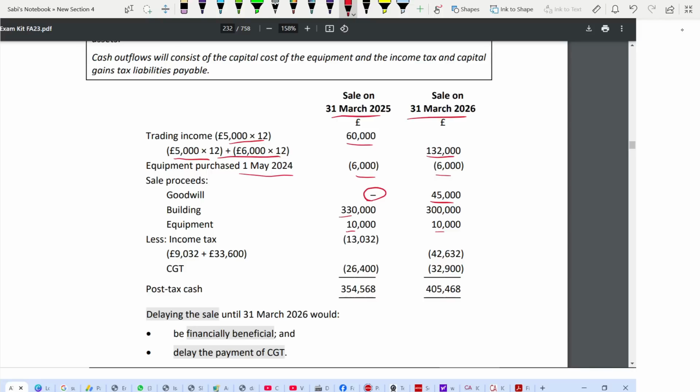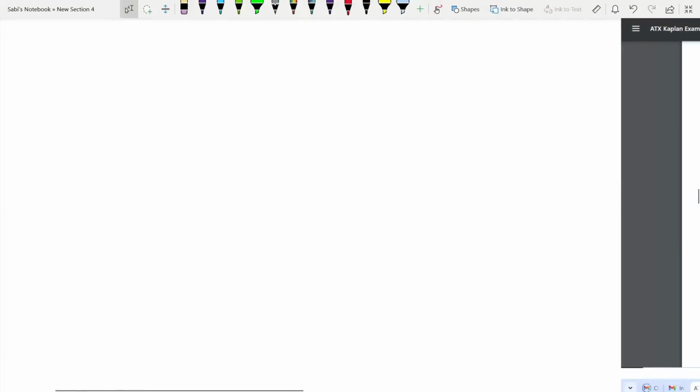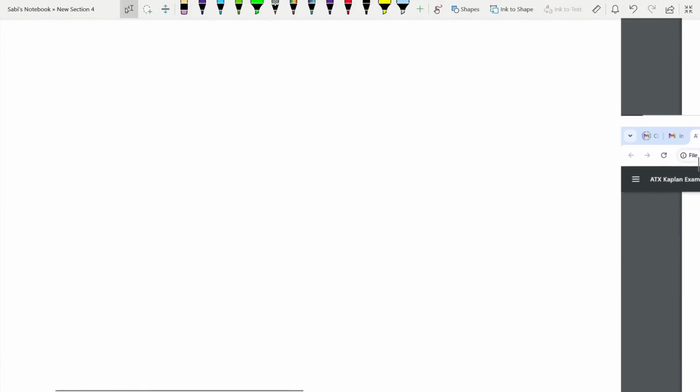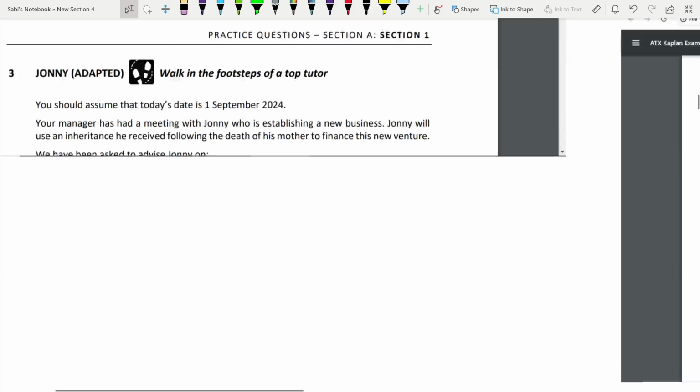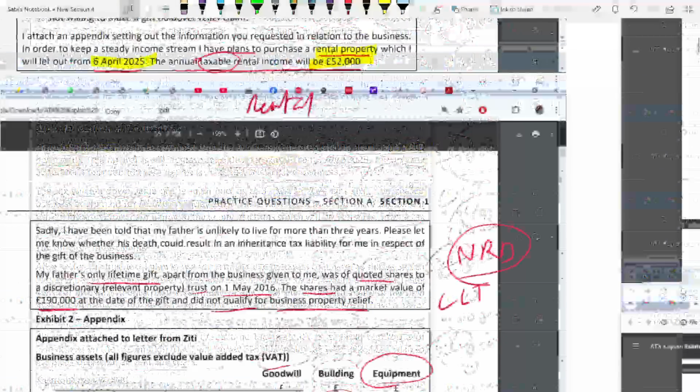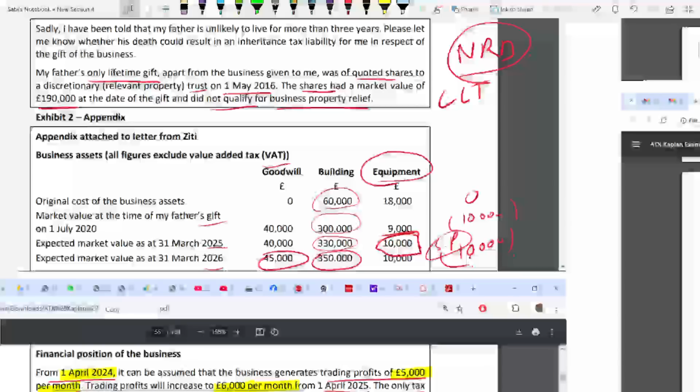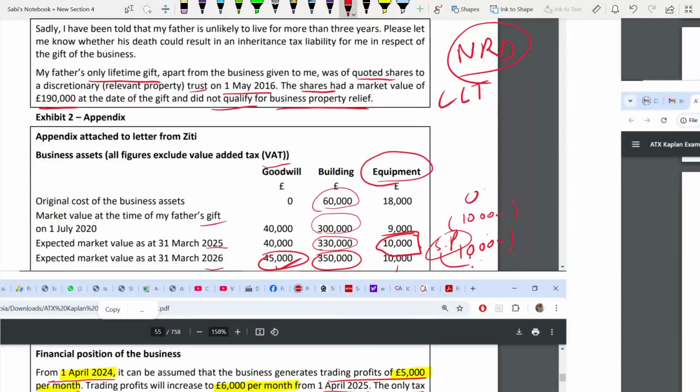But pay careful attention here, this 300,000. Here there is a difference. If you pay close attention, when we are selling the building, we are not writing the market value on that date. If you see the building in exhibit 2, you are taking this, you are taking this, but this you are not taking, 350,000. Why?